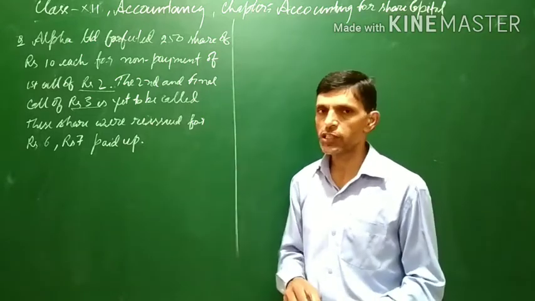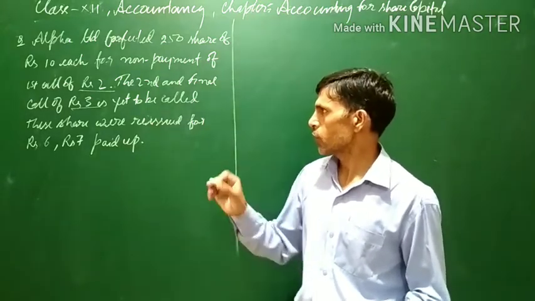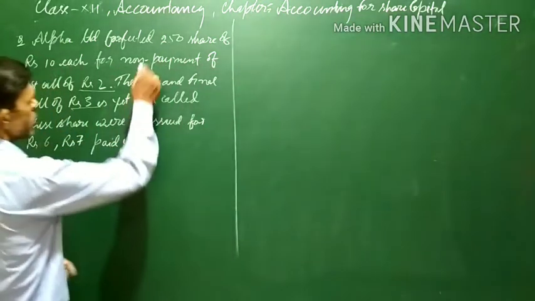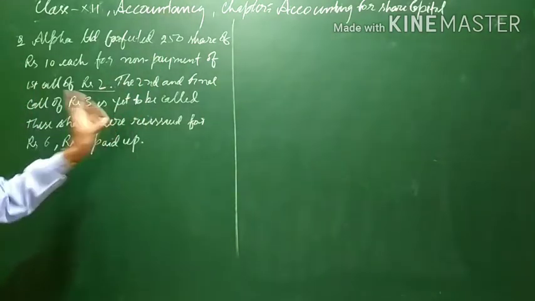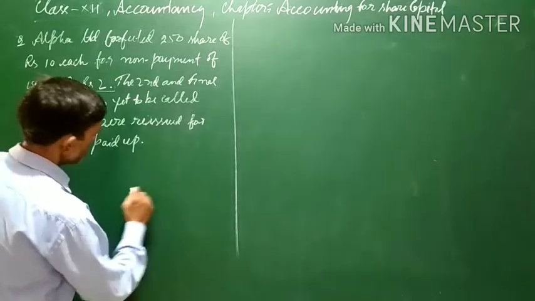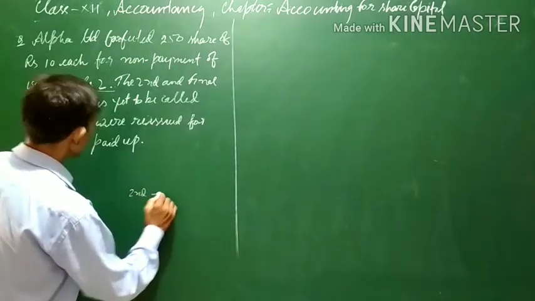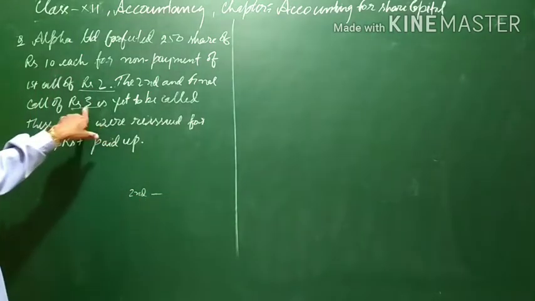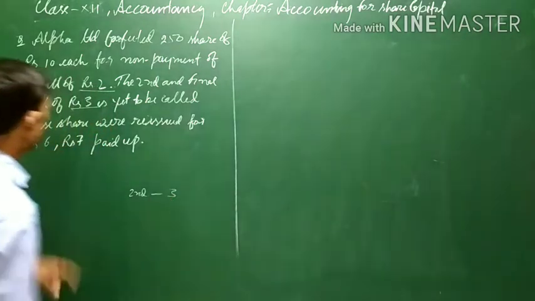Now let us see what is the general position. First of all, it is to be noted that the price of the shares is rupees 10, and it is not issued at a premium. The second and final call of rupees 3 is yet to be made.